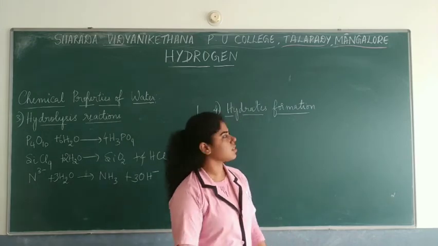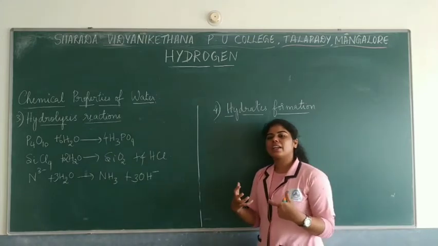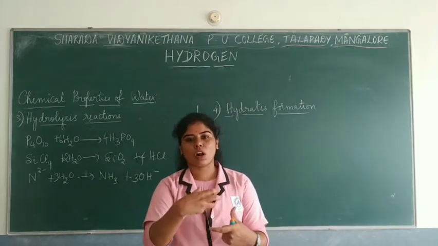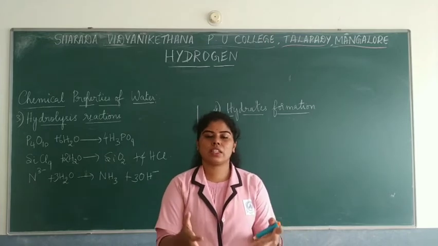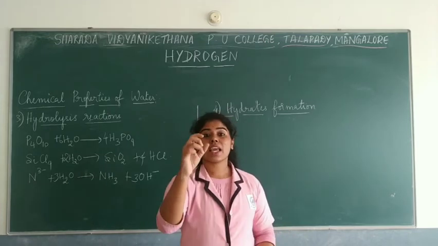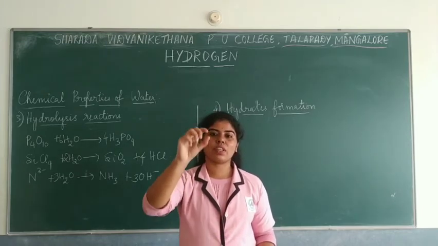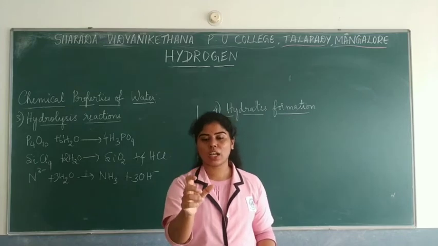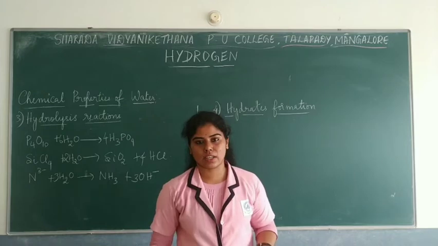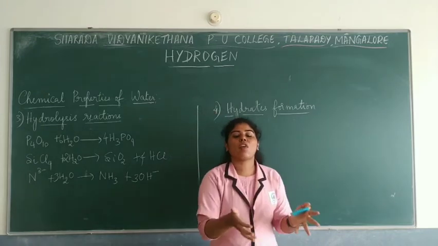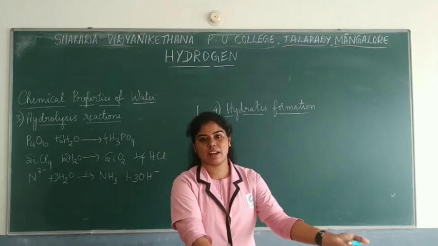Okay, that is the hydrolysis reaction, and the last one is hydrate formation. Now what do you mean by hydrate formation? Suppose you have some salts dissolved in water, and you crystallize them. You recrystallize and form crystals. So we say they are hydrated salts. For example, copper sulfate .5H2O is a form of crystal, which is a blue colored crystal. It contains 5 molecules of water, that is water of crystallization. So this is how they form their own hydrates. That's why we say it is copper sulfate pentahydrate.